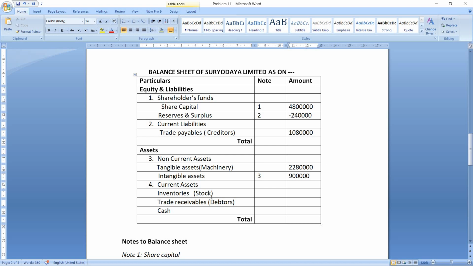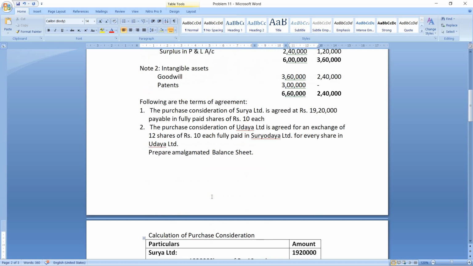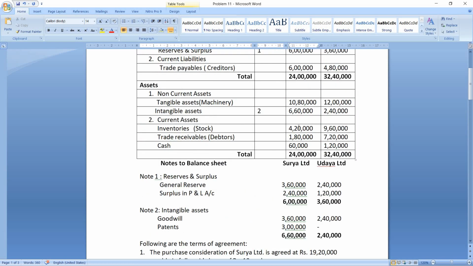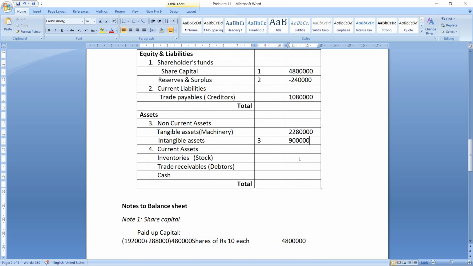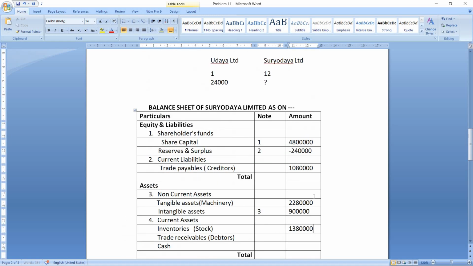Next item is stock. So look at the stock that is given in the problem. Stock is 4,20,000 and 9,60,000. So total 13,80,000. We will show it in the balance sheet. Next we have is debtors.